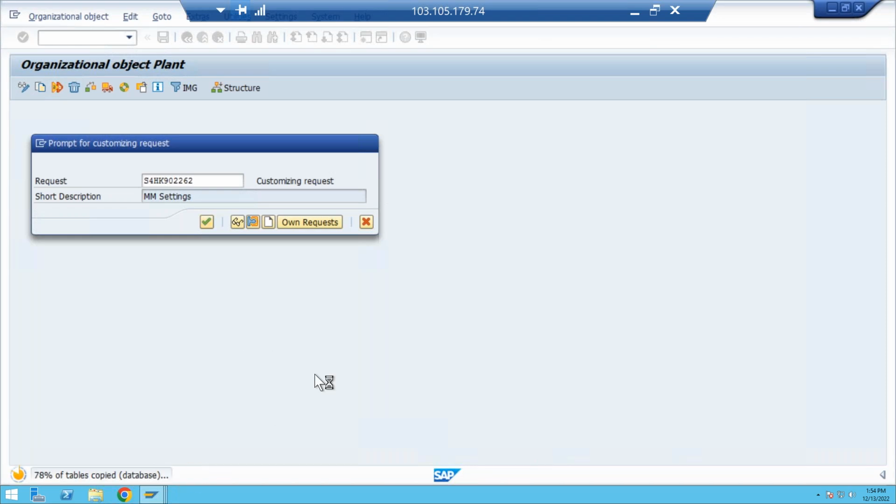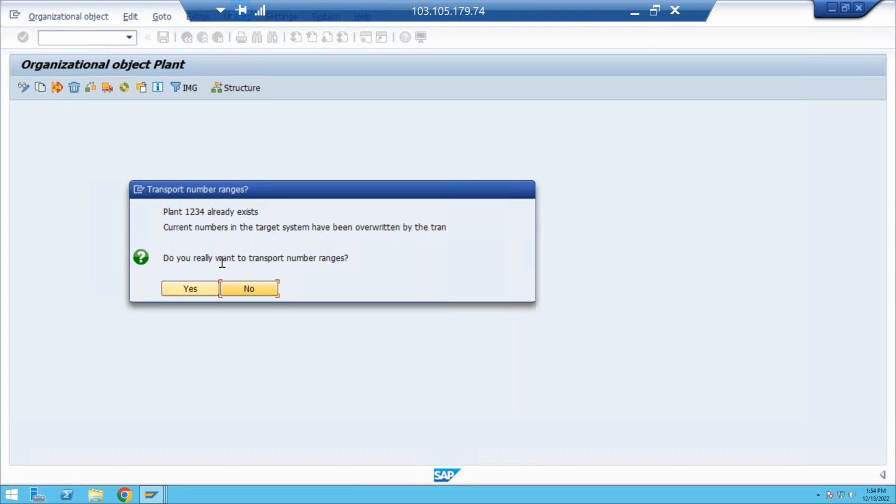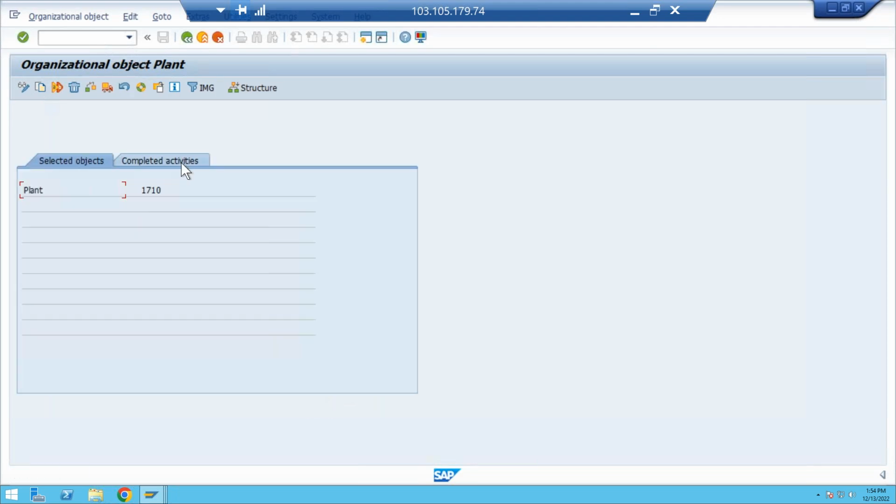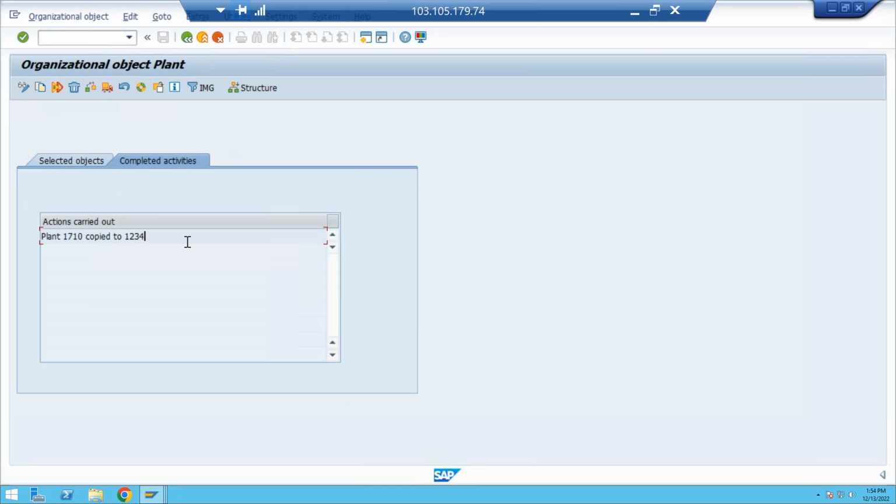So all the tables are copying. Do you want the transport number? No. You can see plant 1710 compared with 1234 with errors. No problem, it's an information message. You click on continue. You can see the complete activity 1710 copied to 1234. So just we are reducing.